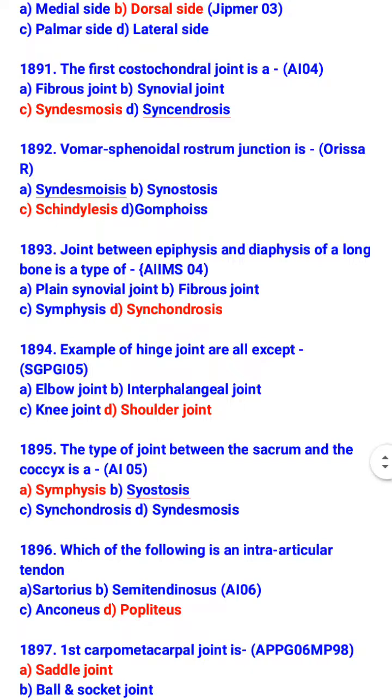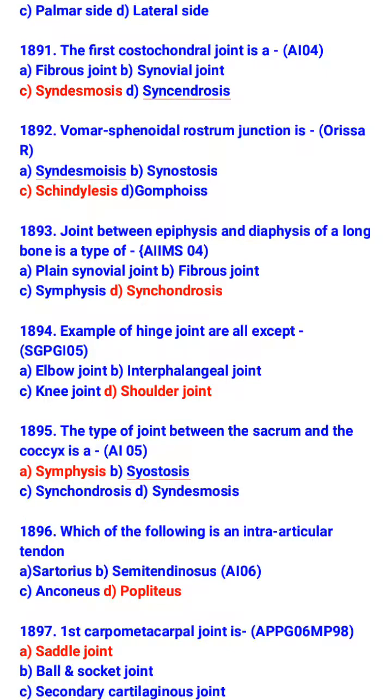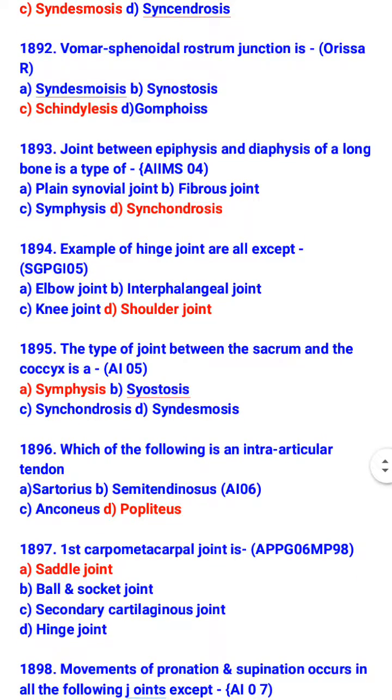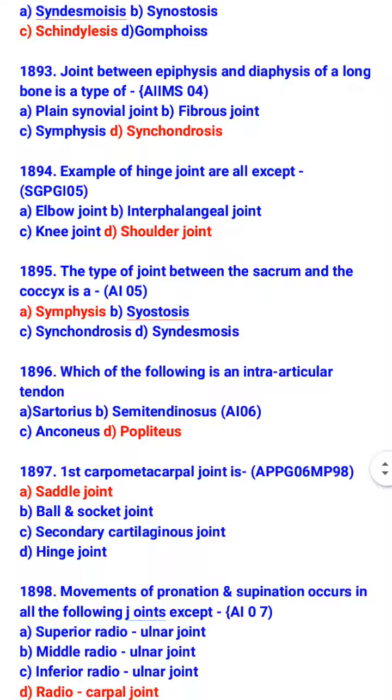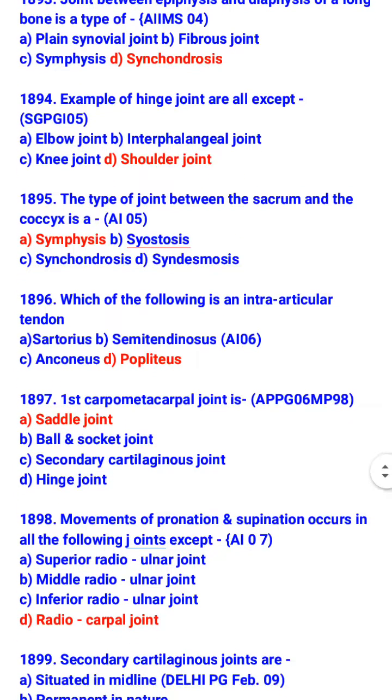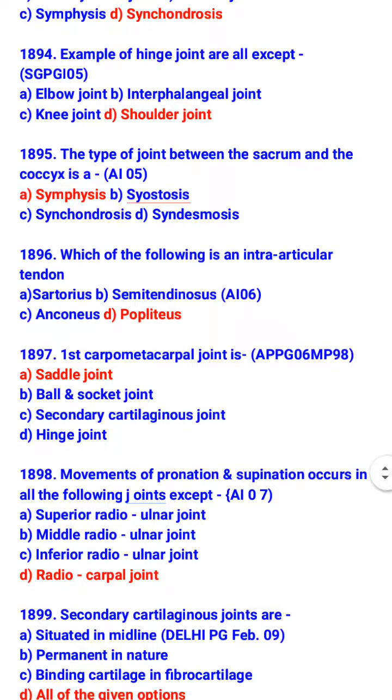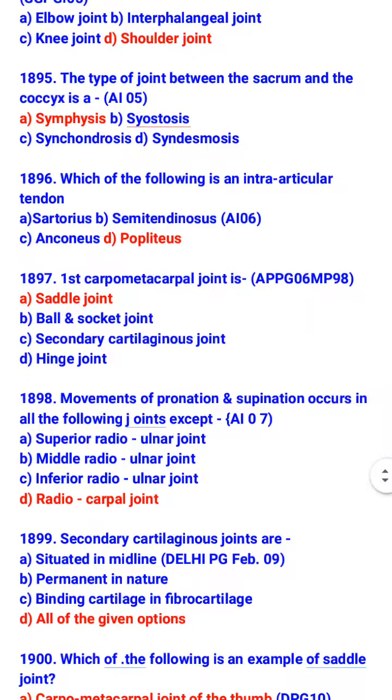Examples of hinge joint are all except shoulder joint. So, which are the examples of hinge joint? Elbow joint, knee joint, and interphalangeal joint. The type of joint between the sacrum and the coccyx is a symphysis. Which of the following is an intra-articular tendon? Popliteus. First carpometacarpal joint is a saddle joint.